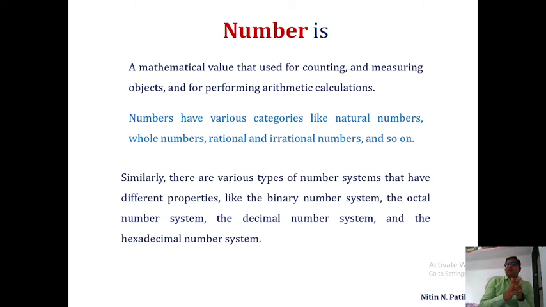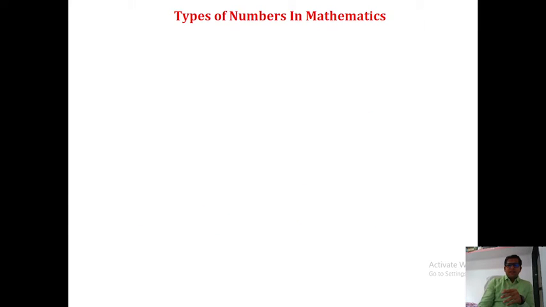It means natural number, whole number, rational number, irrational number, complex number, imaginary number, real number, prime number, binary number, decimal number, hexadecimal number, octal number. These are all the various categories or types. Let's see one by one. First, let's see the various types of numbers in mathematics.